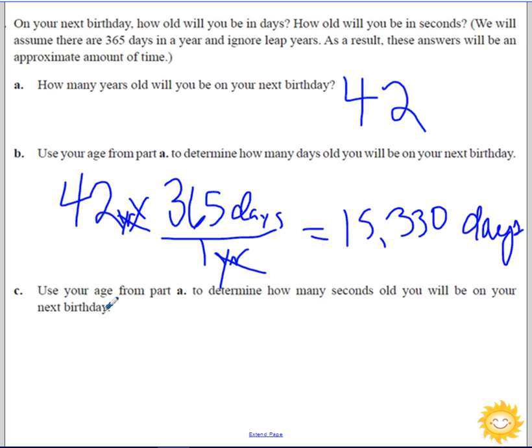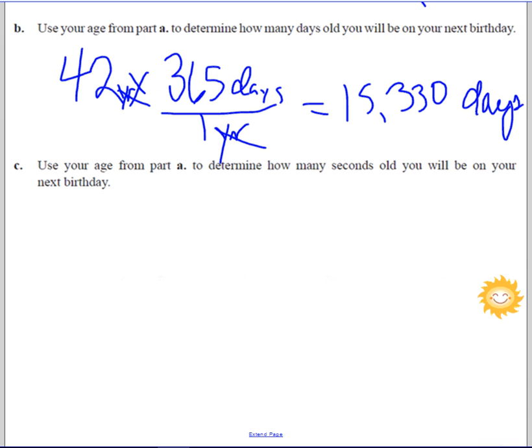But for part C, they want us to figure out how many seconds that is going to be. So we're going to have to use several multiplications for our unit conversions. We're going to start with our 15,330, and that's days.